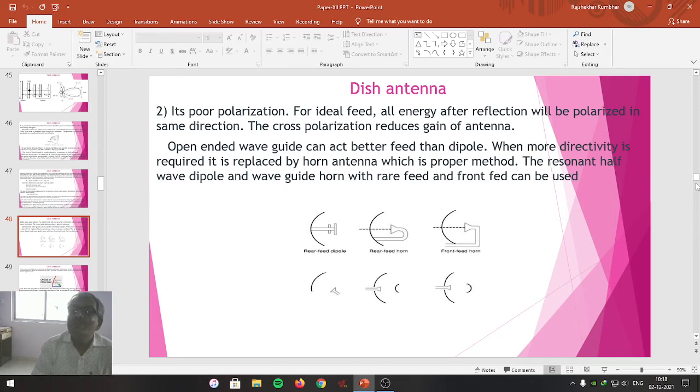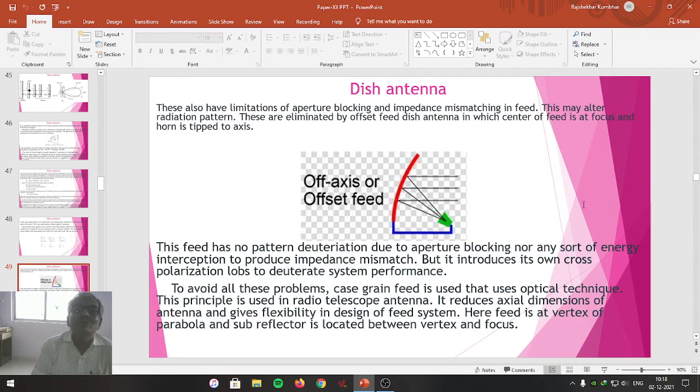Due to mismatching of impedance and cross polarization, an offset dish antenna, offset horn, is being used. This front end horn or rear end horn has limitations of aperture blocking and impedance mismatching. This may alter the radiation pattern.